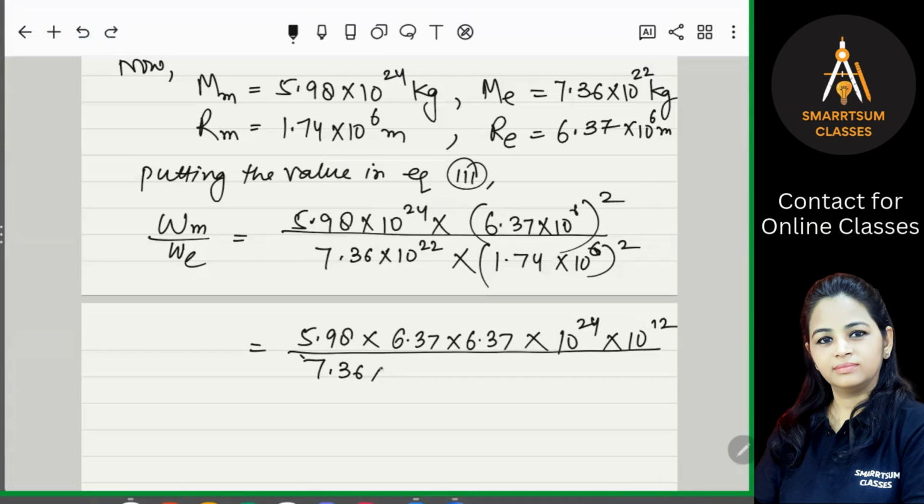So we will write down 1.74 into 1.74 into, now 10 to the power 22. Then 10 to the power 6 to the power 2, so again 10 to the power 12, right? Okay, so this will cut. If you subtract 24 and 22, this will be 2 only, 10 to the power 2, right? Now solve this. What you will be getting?